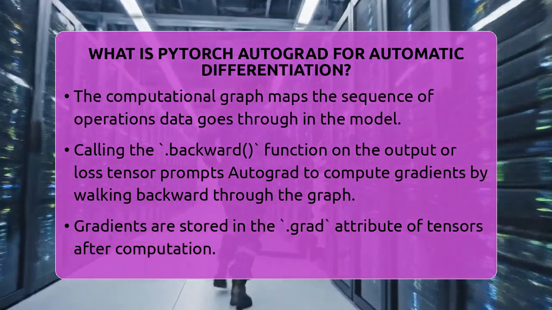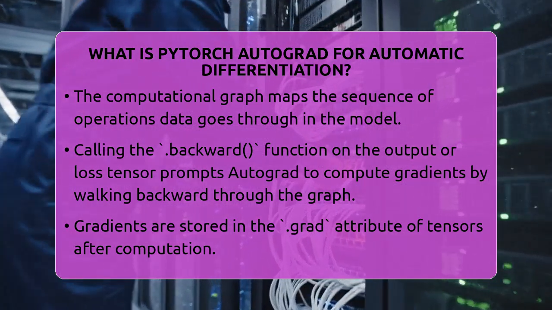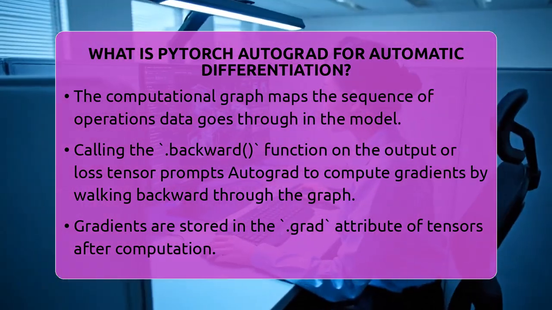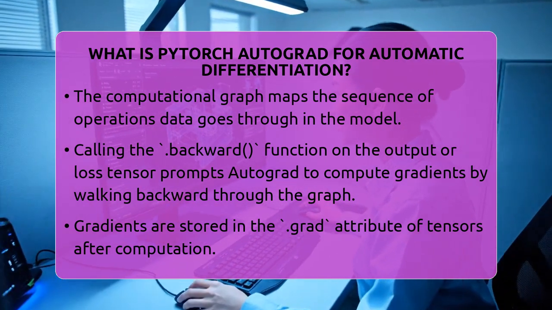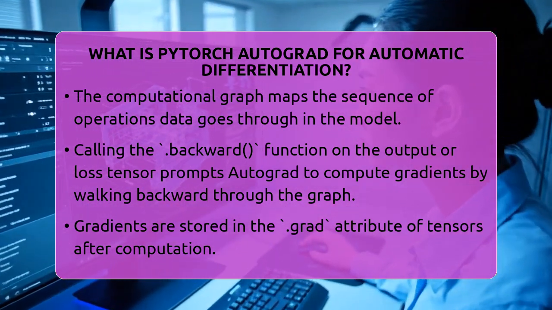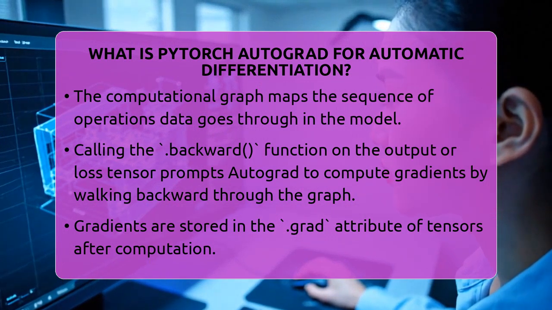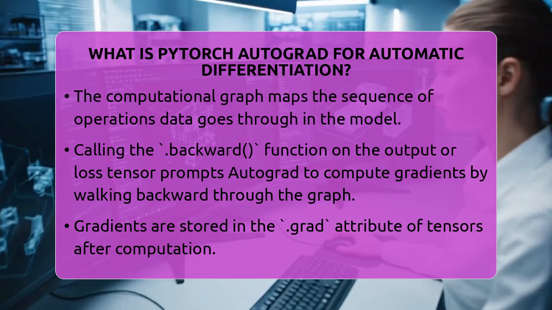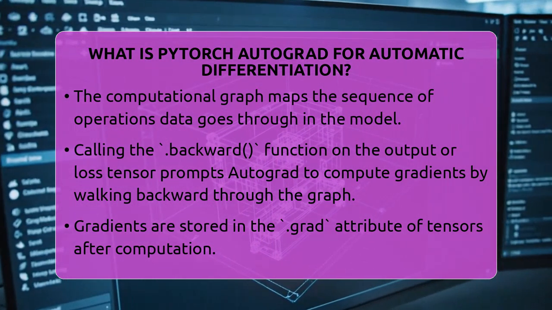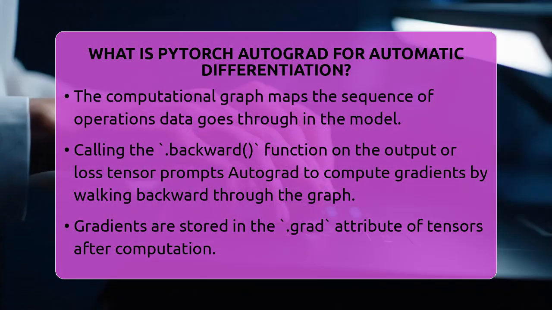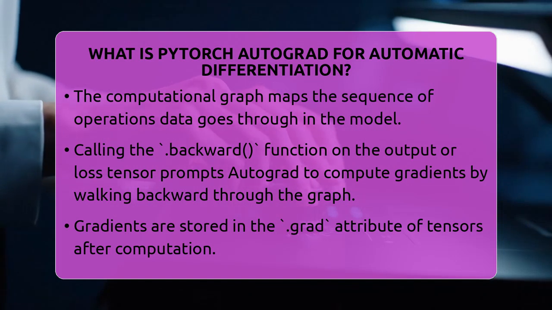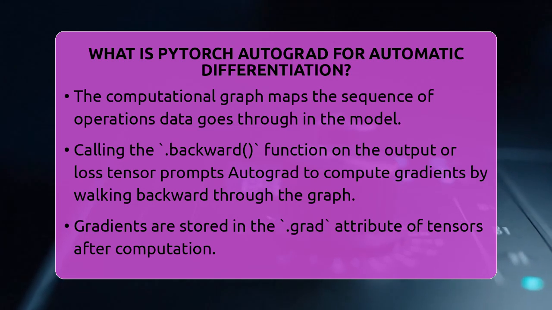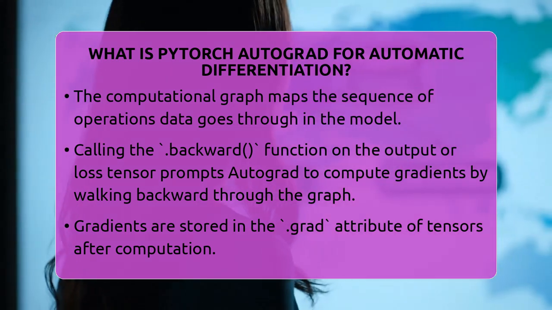When you want to update your model, you call the backward function on the output or loss tensor. Autograd then walks backward through this graph, calculating the derivatives of the output with respect to each input. These derivatives are called gradients. Once the gradients are computed, they are stored in the tensor's grad attribute. These gradients are then used by optimization algorithms like gradient descent to tweak the model's parameters. This process helps the model learn by minimizing errors or losses.